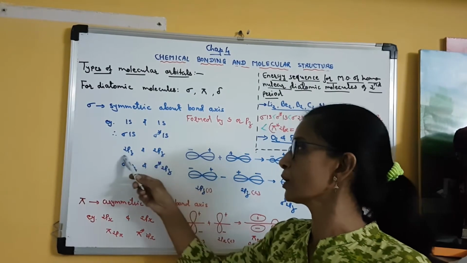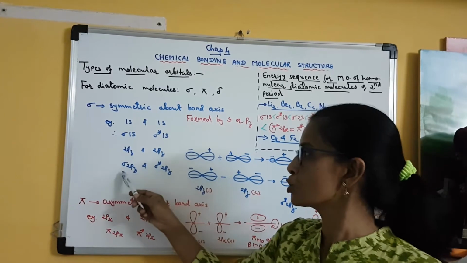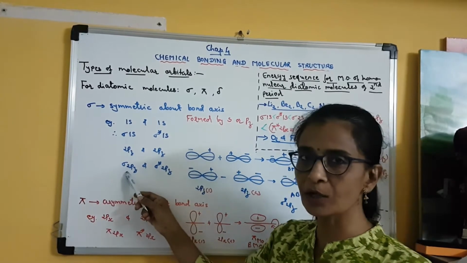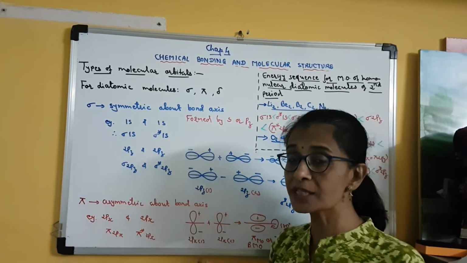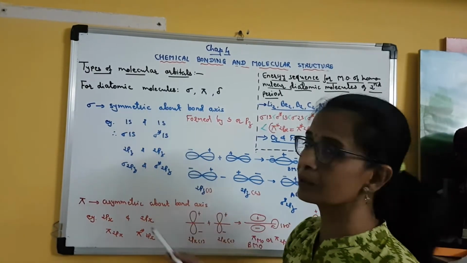So two atomic orbitals are undergoing linear combination, so two molecular orbitals will be formed. One is a sigma 2pz and the other is a sigma star 2pz. Clear? So you can now understand the difference between the atomic and the molecular orbitals.